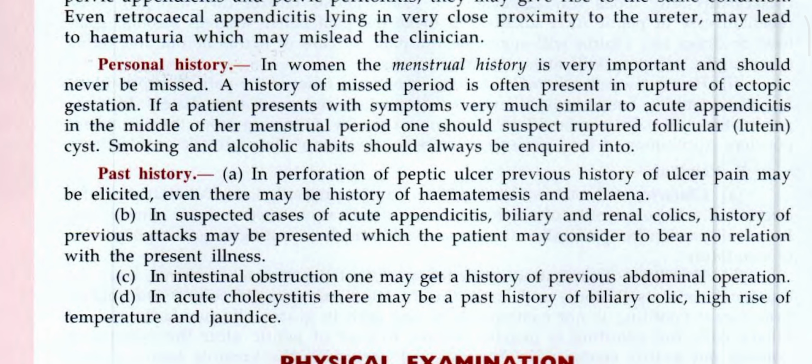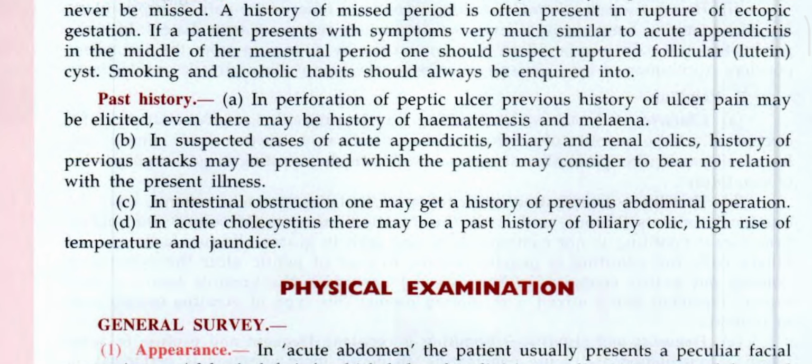Past history. In perforation of the peptic ulcer, previous history of ulcer pain may be elicited. Even there may be a history of hematemesis and melena. In suspected cases of acute appendicitis, biliary and renal colics, history of previous attacks may be present which the patient may consider to bear no relation with the present illness. In intestinal obstruction, one may get history of previous abdominal operation. In acute cholecystitis, there may be past history of biliary colic, high rise of temperature, and jaundice.